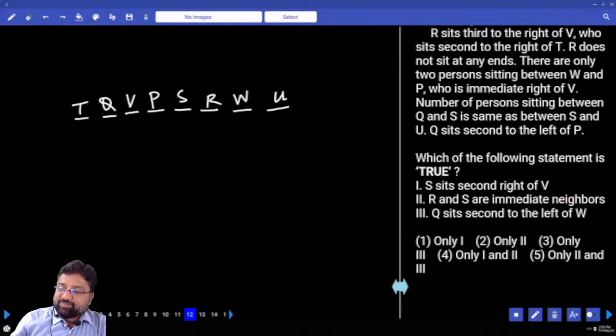Which of the following statements is true? S sits second to the right of P. Yes. R and S are immediate neighbors. True. Q sits second to the left of W. Is it true? No. Your answer should be only 1 and 2. Option number 4.